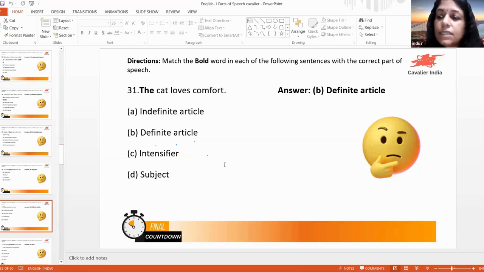The is an article, definite article. Cat is the noun. Loves is the verb. Loves what? Comfort. Comfortable. What is comfortable? How can you make it an adjective? Comfortable is an adjective. Comfort will be the noun and the adjective form is comfortable. This is how you'll have to change different words so that you can match them accordingly. When different parts of speech are given to match, you can match it like this.